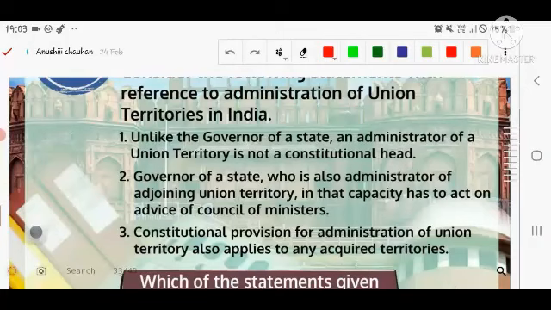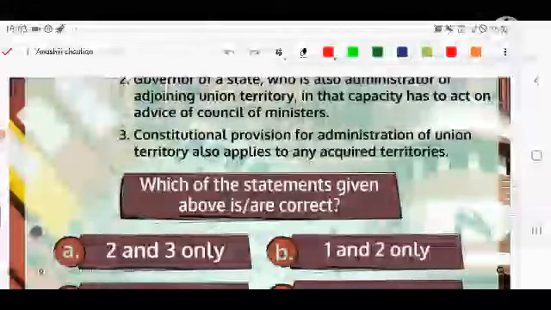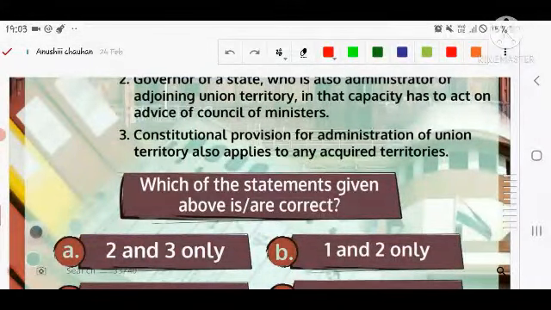So whenever the governor has extra charge of a union territory, for example Punjab and Haryana with Chandigarh, then if he wants to govern the union territory, he acts as per the council of ministers at the union level. The third statement says that constitutional provisions for administration of a union territory also apply to any acquired territory.